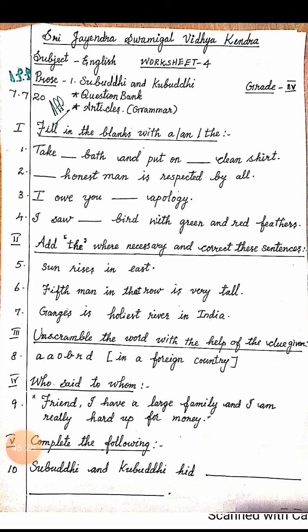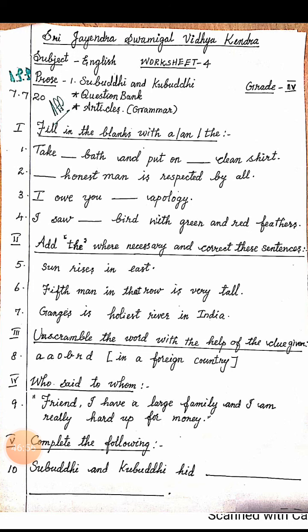Here the Ganges is the name of the river. So the Ganges is the holiest. What is holiest? Holy, holier, holiest. What kind of degree? It's superlative degree. We always use the along with the superlative degree. The Ganges is the holiest river in India. Not in the India, in India. We cannot add the before the names of nations.